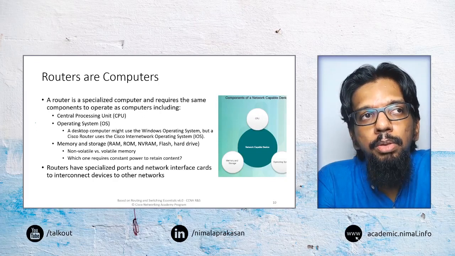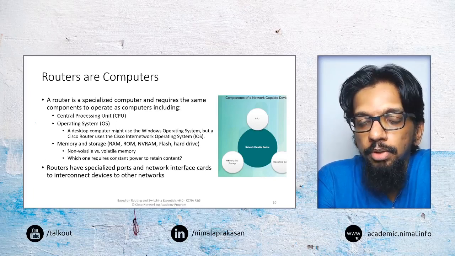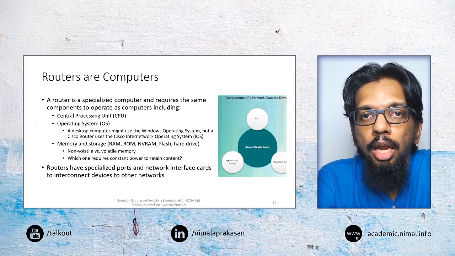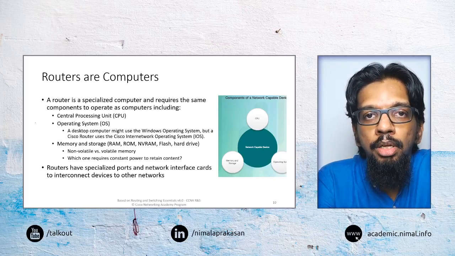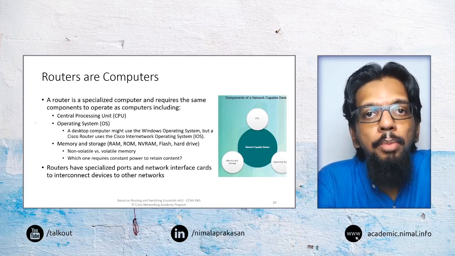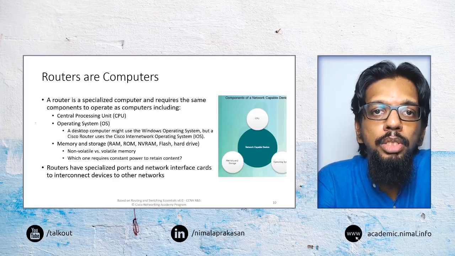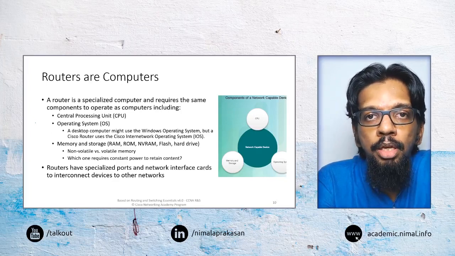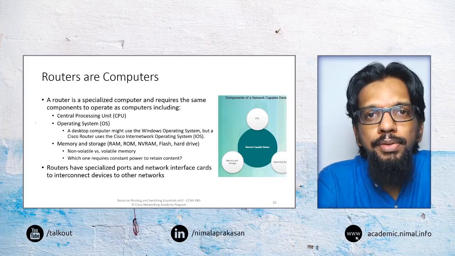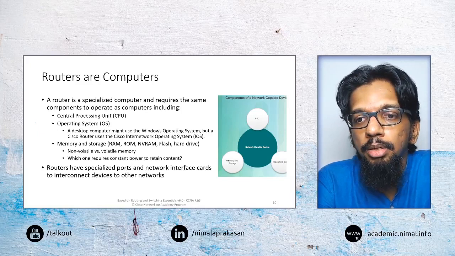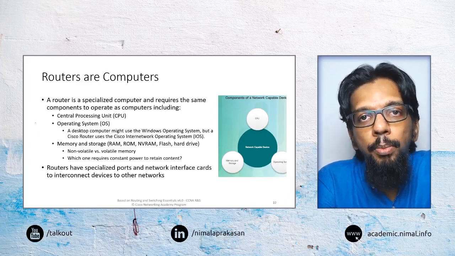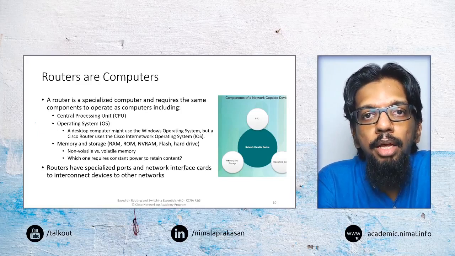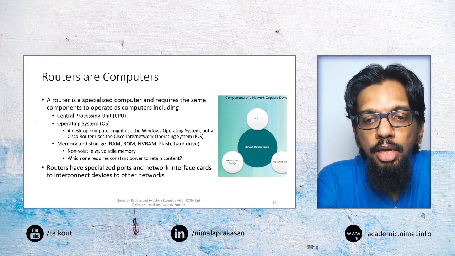Say for example, you can have a somewhat capable computer, and then you can install some open source software and make it a router, and then you can use it as a router. An example could be a software called pfSense, which can be installed on a computer to make it a router, as long as certain hardware capabilities are there.